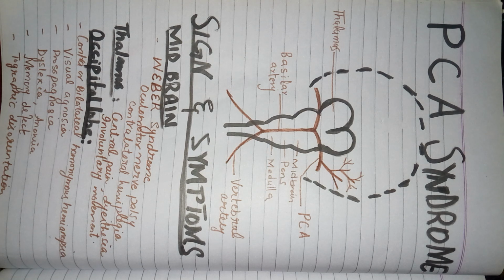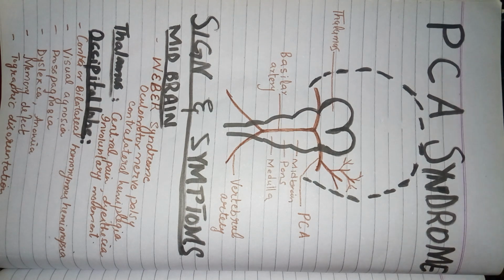Today we're going to discuss posterior cerebral artery syndrome. That's the continuation of my previous videos in which I described anterior cerebral artery and middle cerebral artery syndrome. Those two arteries were part of the anterior circulation of the circle of Willis. Now we'll talk about posterior cerebral artery syndrome, or the PCA syndrome.